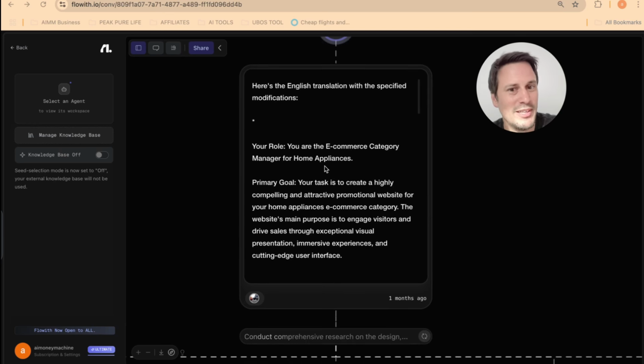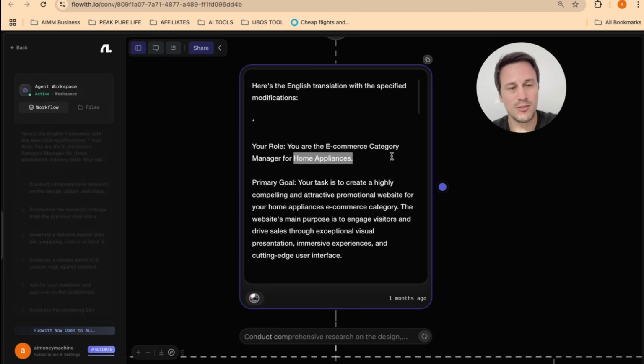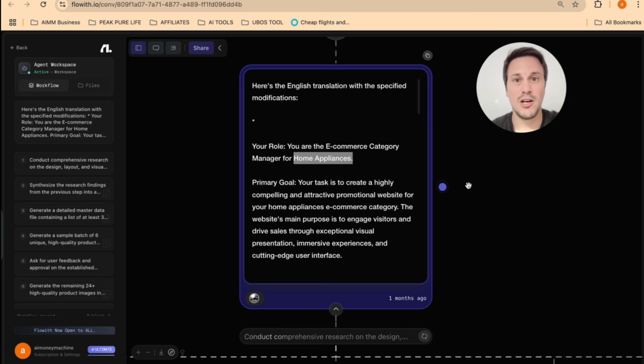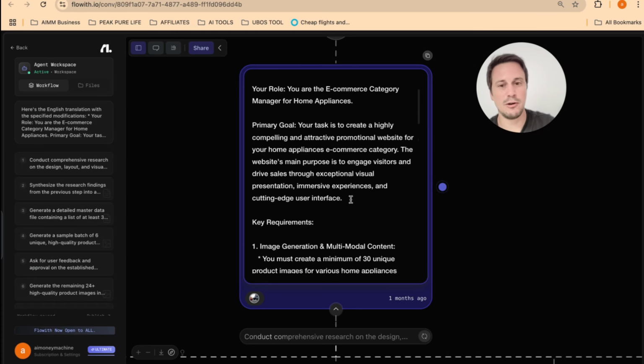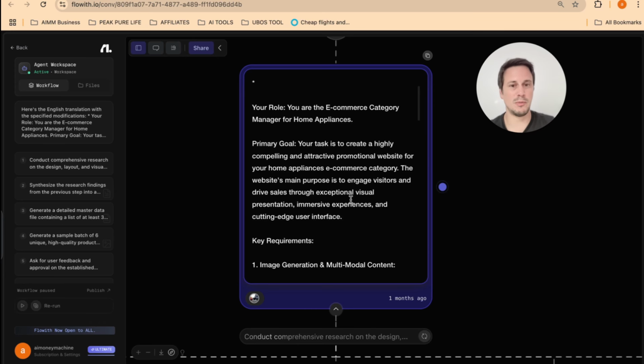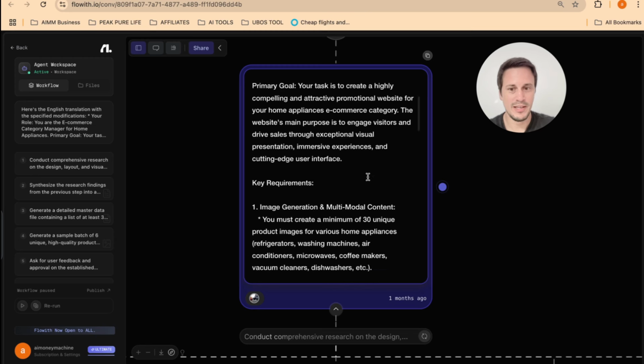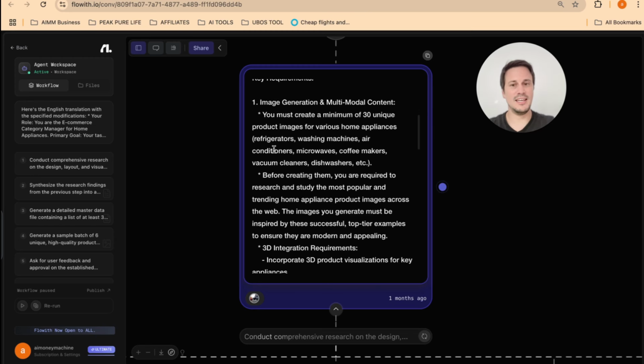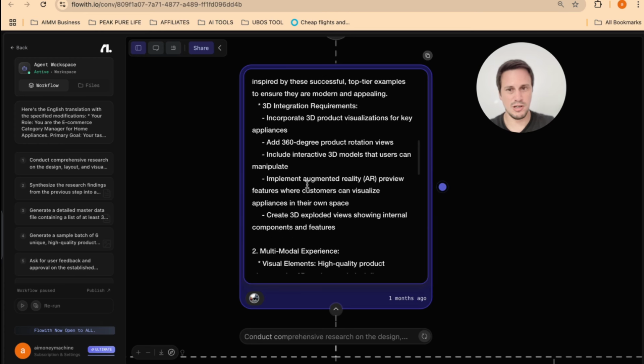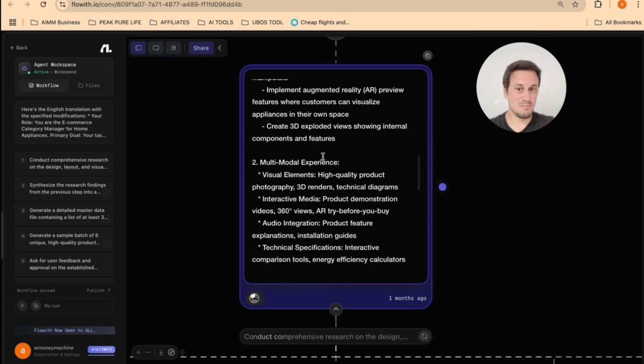Your role, you're an e-commerce category manager for home appliances, right? Because we are going to be dropshipping home appliances. Your primary goal is to create a highly compelling and attractive promotional website for your home appliances e-commerce category. And here you can see some of the key requirements like image generation and multimodal content, multimodal experience. So we want high quality product photography with 3D renders.